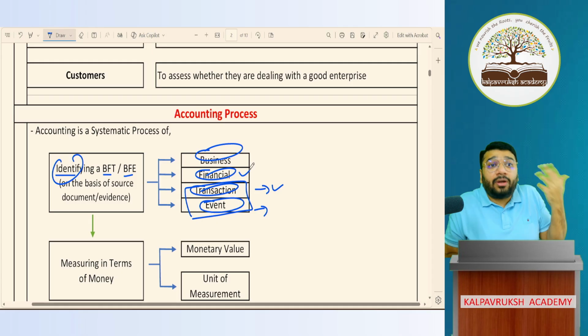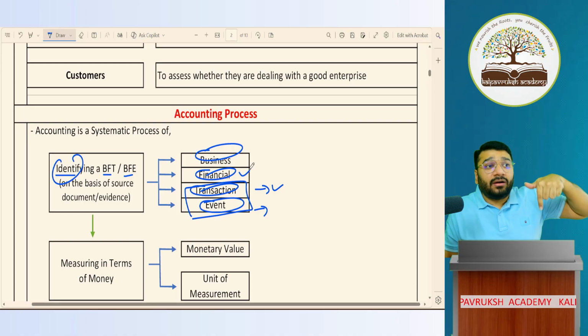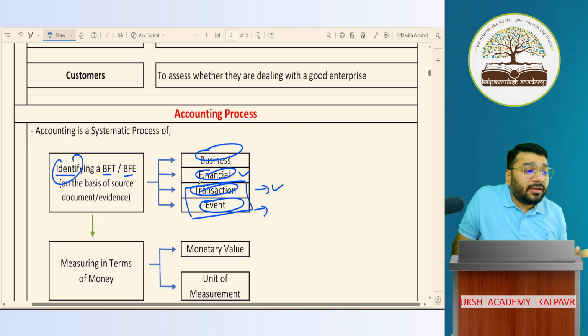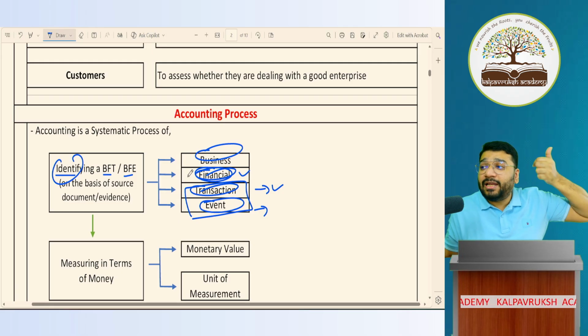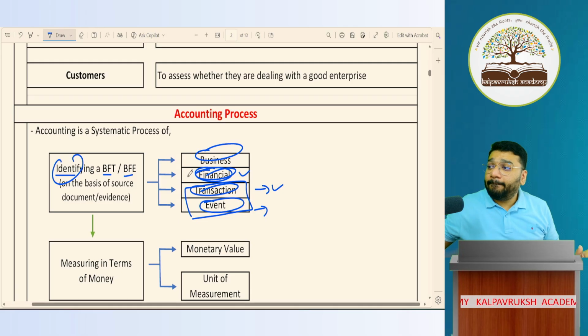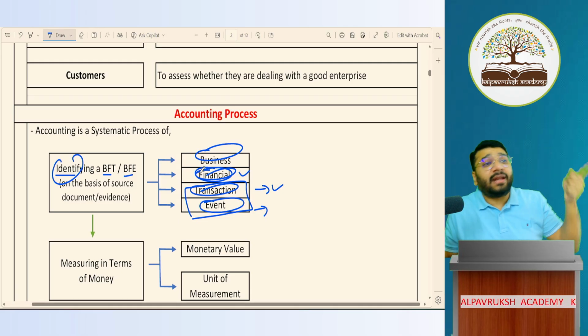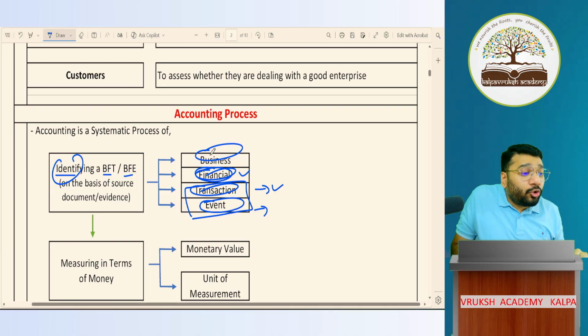So therefore, I cannot capture all the transactions. In the transactions, I have to identify which are financial transactions, which have paisa, money value attached to them. Then such a financial transaction or financial event should happen in the course of business.